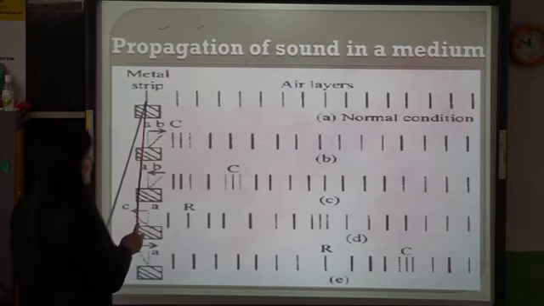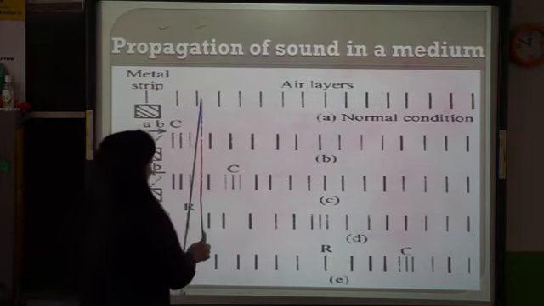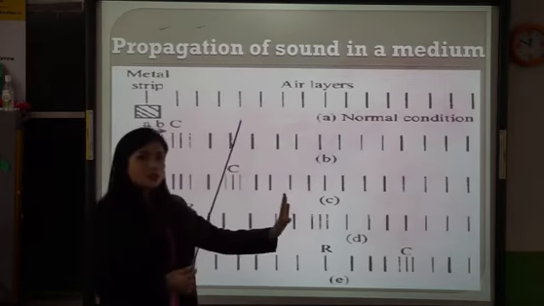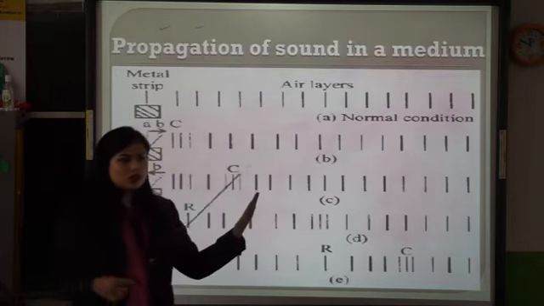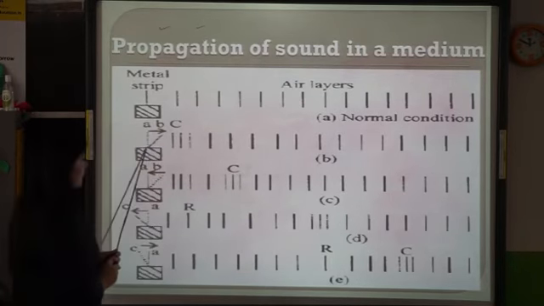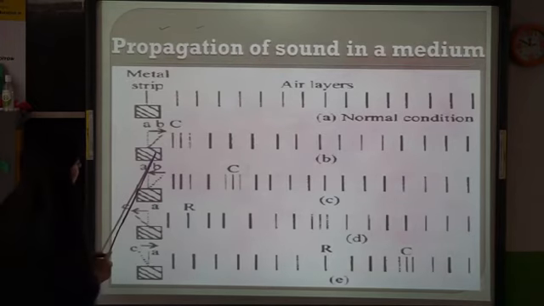Now when the metal stripe is kept straight, not in a vibrating position, the air molecules are there like this. These are the air molecules, layer of air. They are stationary, they are not moving because nothing is pushing or pulling them. So they are there. Okay? Now in the next diagram over here, this is the normal condition. Now this is B. Okay.